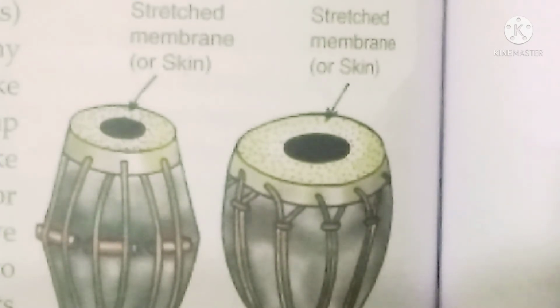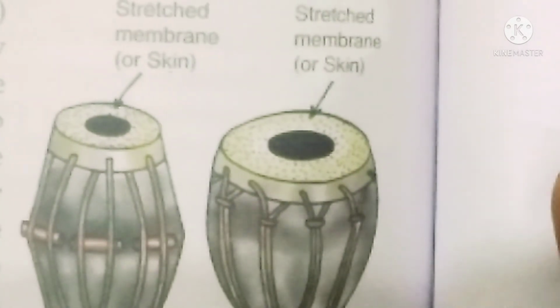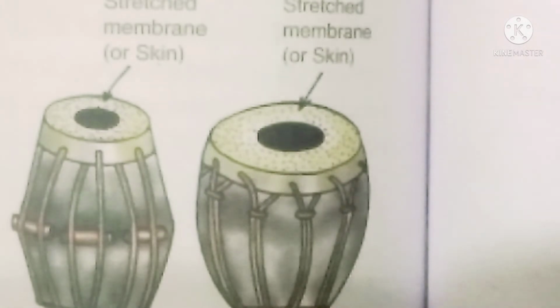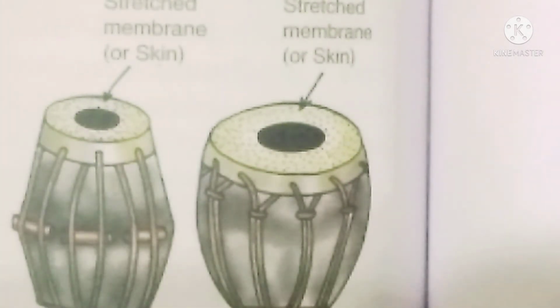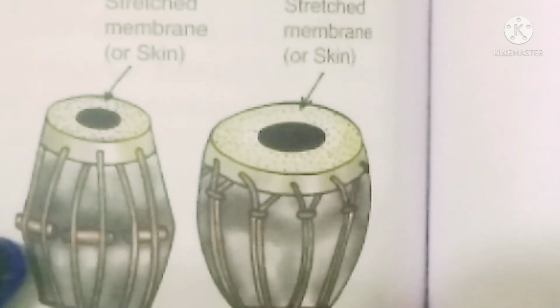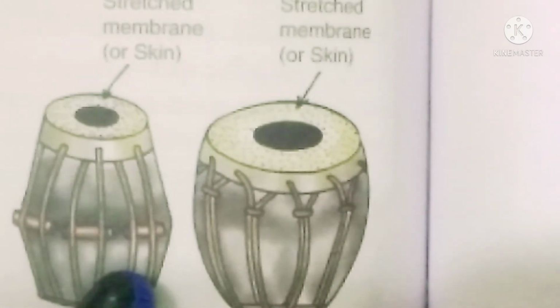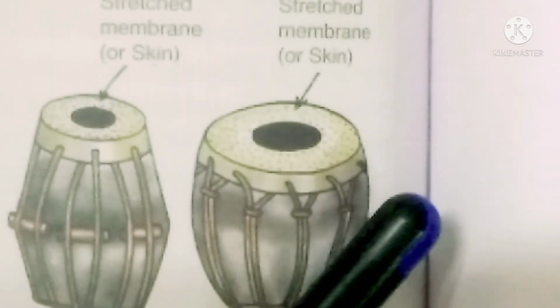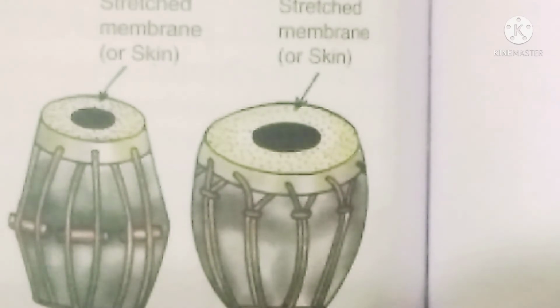Now if you think of periodic motions, as I told you, drums and tabla have a stretched membrane or a skin. Those who have used it will know better. They have a very thin membrane tied over their open ends.